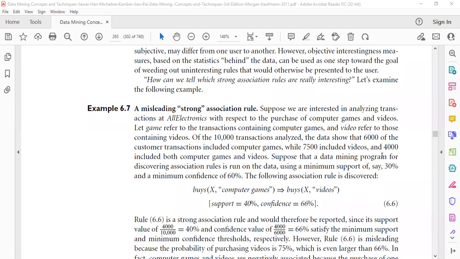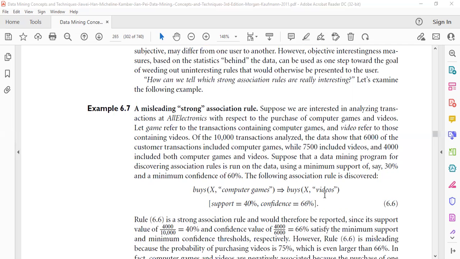From the numbers provided in the problem, we find the values of support and confidence. The total number of transactions here is 10,000, and out of those, 4,000 transactions include both games and videos. So the support value is equal to 40%. Then we compute the confidence value. The number of transactions in which a computer game was bought is 6,000, and the number in which both computer games and videos were bought is 4,000. So the confidence value comes out to be 66%.